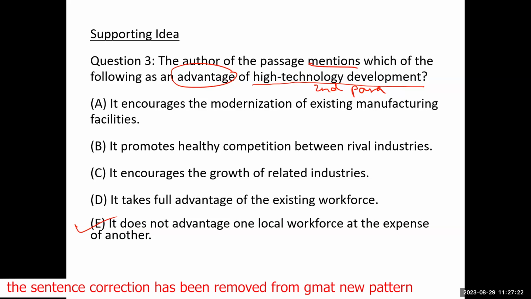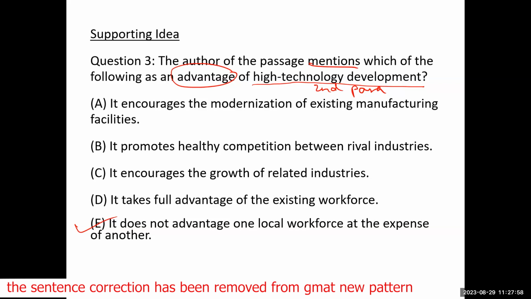Okay, so this is how we solve reading comprehension. Right now, I only touched upon two different question types, and that too not so much in detail. I touched upon the main idea, and I just introduced the concept of overstating and understating to you. But in the classroom, we are going to take a look in a lot of detail and try to understand what is understating and overstating the main idea. Supporting ideas are also very easy.